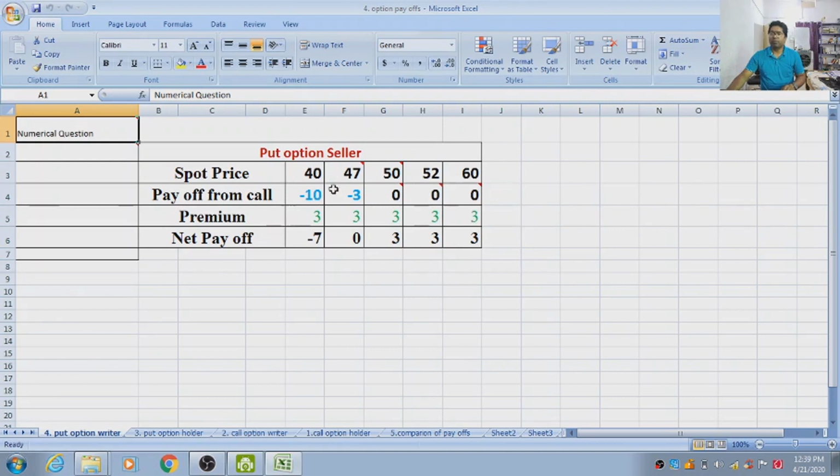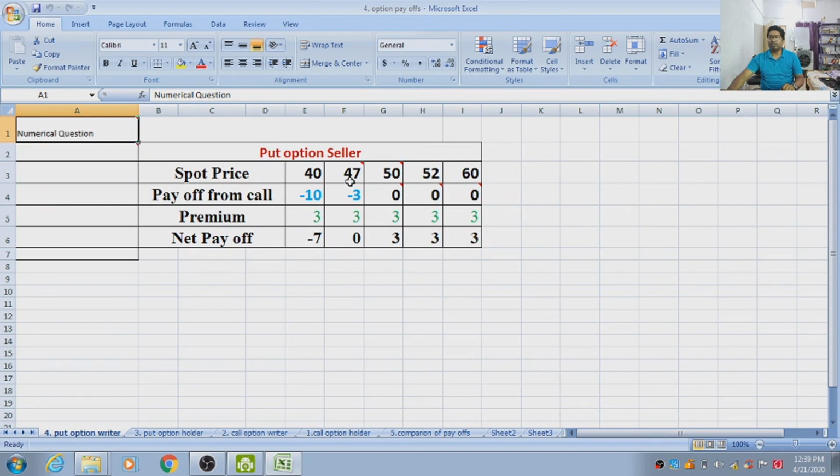But whenever market price is less than exercise price, then buyer will sell to the seller and exercise the right, and therefore buyer will gain but seller will lose. So therefore 47 minus 50 minus 3 is the payoff, which is loss to the seller. Similarly, we will calculate in case of 40. Now how do we calculate net payoff? That is the addition of payoff from the call and premium. So minus 10 plus 3, that is equal to minus 7. Let us discuss in case of 60, 0 plus 3 is equal to 3.